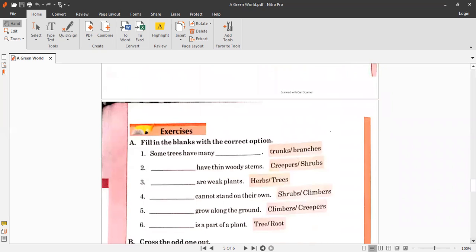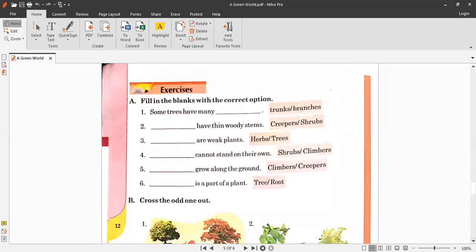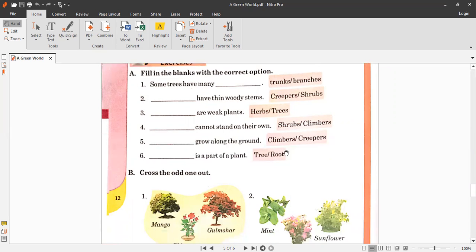And today we are going to discuss the exercises on page number 12 and 13 of chapter 2 of your science book. Okay, so let's start with exercise A. Fill in the blanks with the correct option, and you've been given two options. The first statement is some trees have many dash. So the options are trunks and branches.